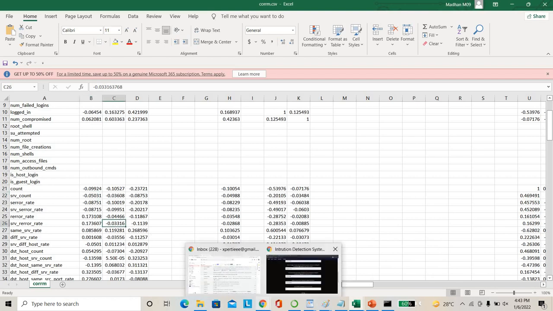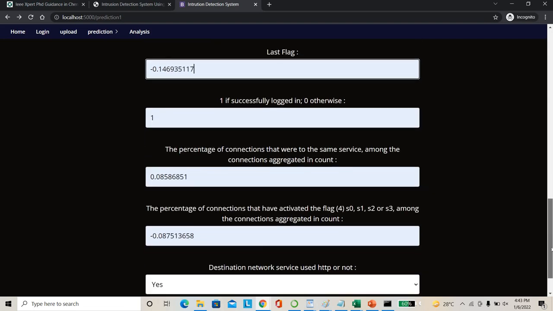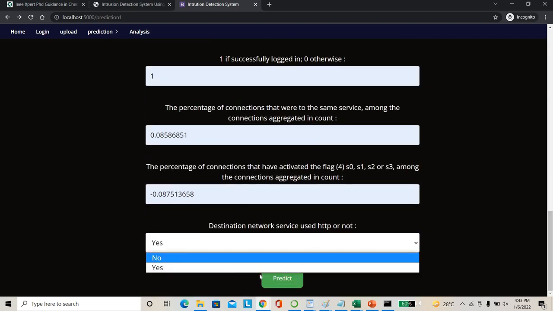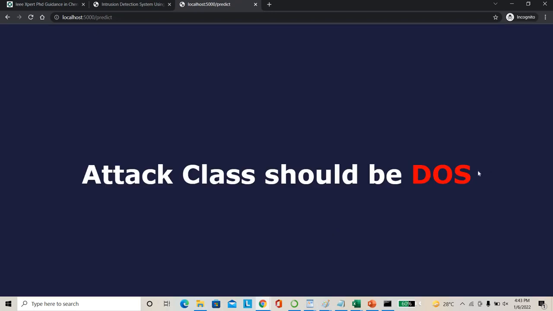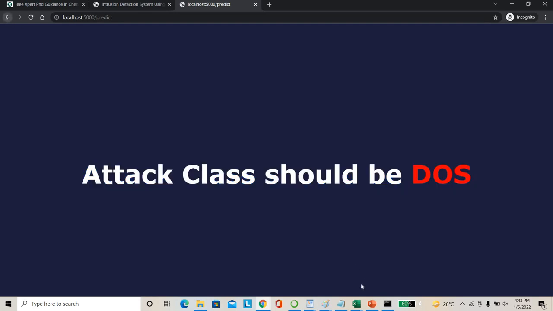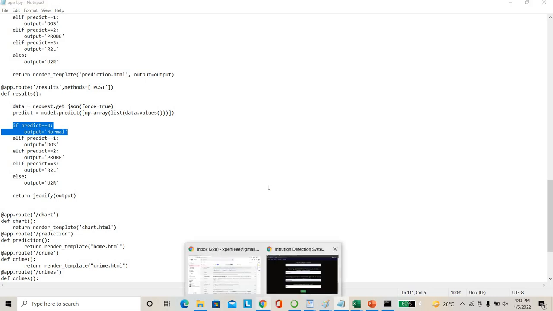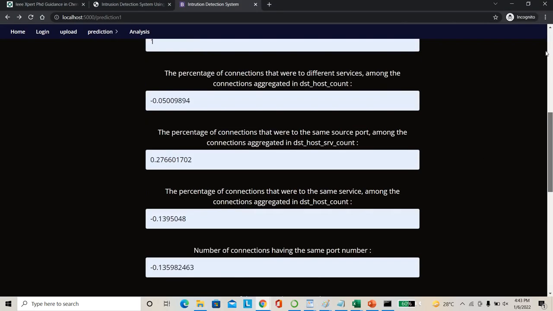You can give any values from the data set. I'm giving it again, and it predicted the attack should be DOS. Again, it can predict these types of connections, whether DOS, probe or R2L, or whether it belongs to a normal connection. So our system is working perfectly.